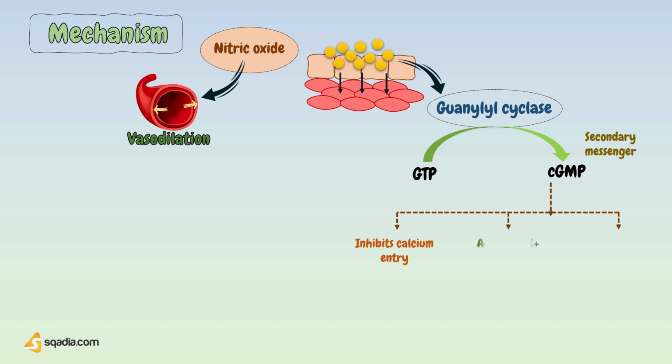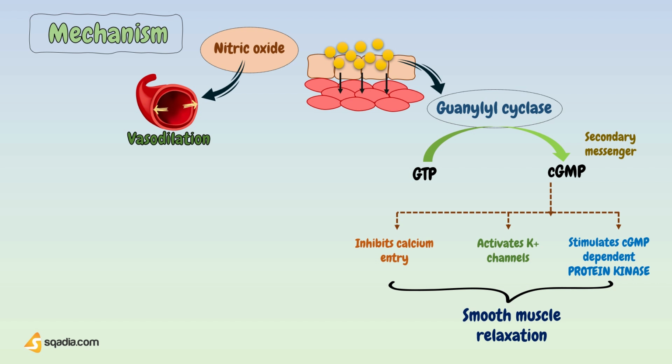Also, it activates potassium channels, which leads to hyperpolarization and thus relaxation. Also, it stimulates a cyclic GMP-dependent protein kinase that activates myosin light chain phosphatase, the enzyme that dephosphorylates myosin light chains, which leads to smooth muscle relaxation. So, by all these mechanisms, cGMP causes vasodilation. In this way, nitric oxide plays a role in vasodilation and thus the relaxation of smooth muscles.